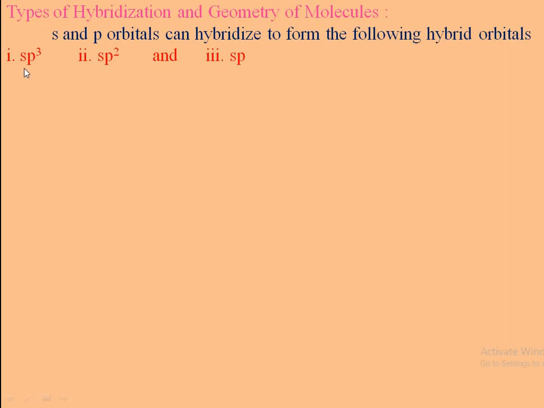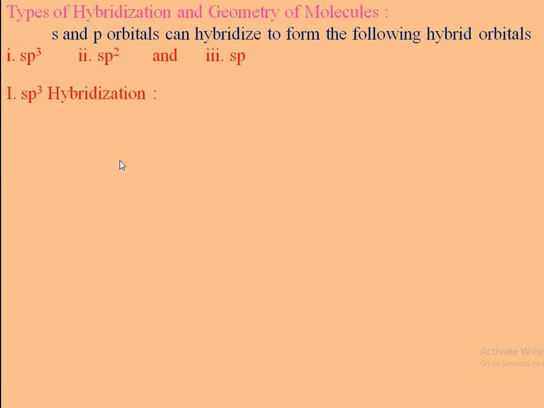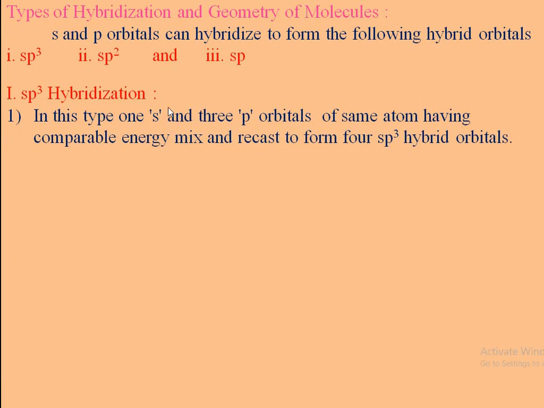Out of these, first is sp3 hybridization. In this type, one s and three p orbitals of the same atom having comparable energy mix and recast to form the four sp3 hybrid orbitals.